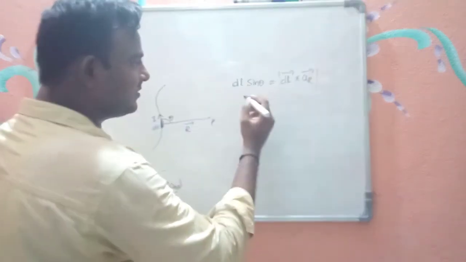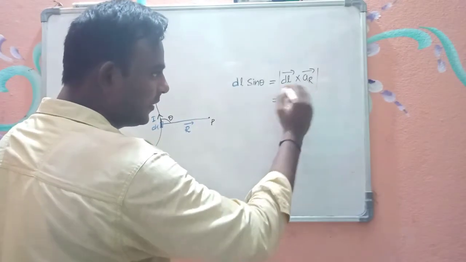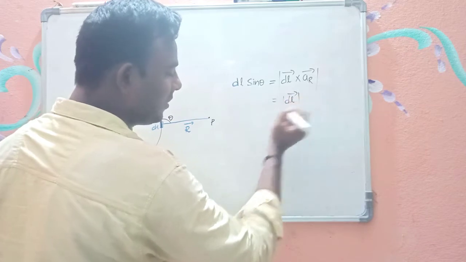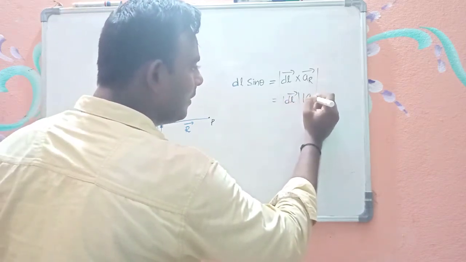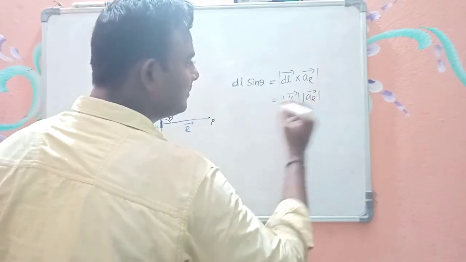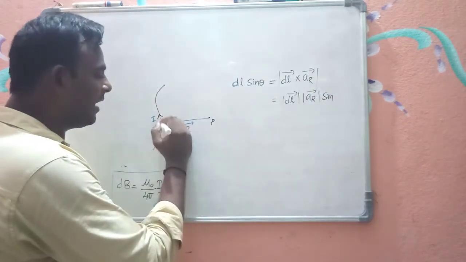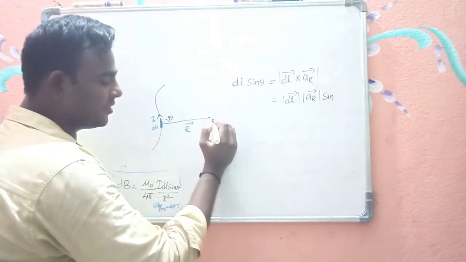Now how can I get this? Because the magnitude of the cross product of dl bar cross ar bar gives us the magnitude of dl bar, the magnitude of ar bar, and the sine of the angle between them. This is dl bar and this is ar bar, the unit vector in the direction of r bar.